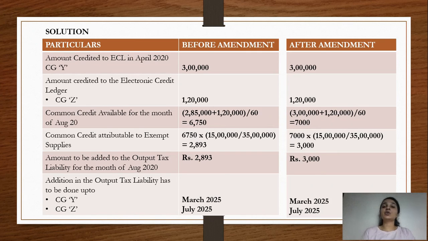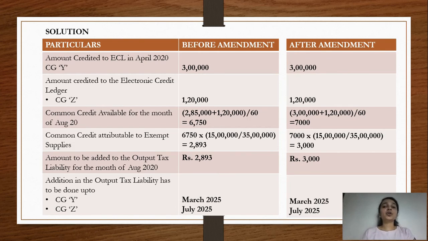And coming to a shift from taxable to common use, previously also we were taking full credit, but when apportioning we were again reducing the amount of depreciation and dividing it by 60 and then apportioning it for taxable as well as exempt supplies. But now in the post amendment scenario, there's no such thing which we are doing. We are taking the full credit, and full credit is being divided by 60, and this apportionment is done for the remaining useful life of the capital good.